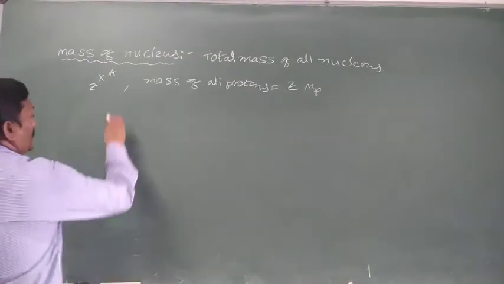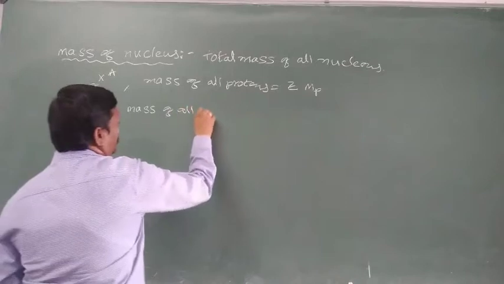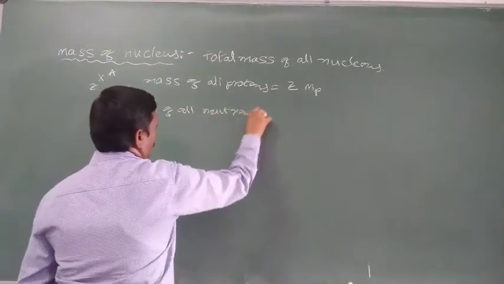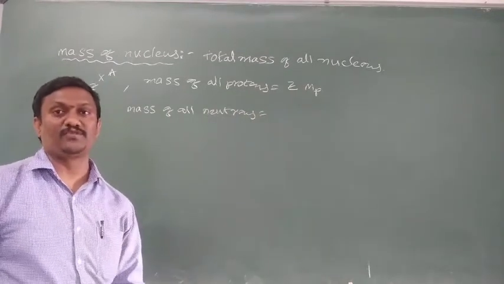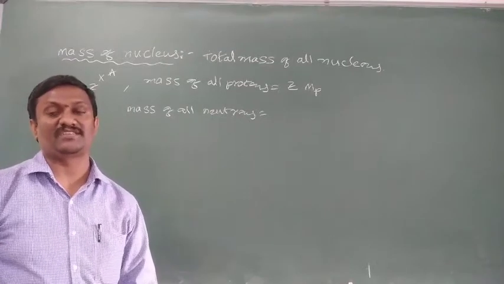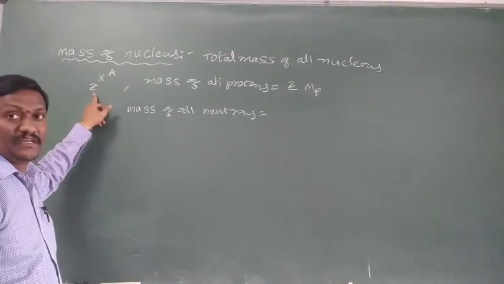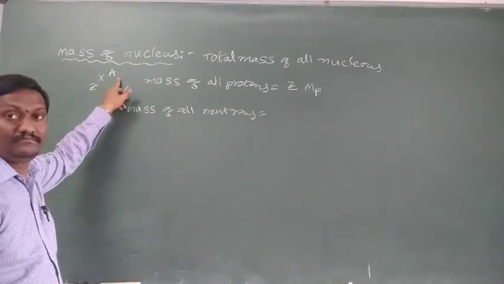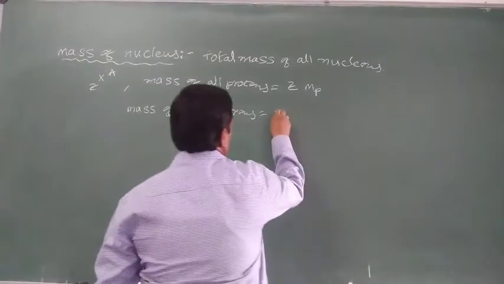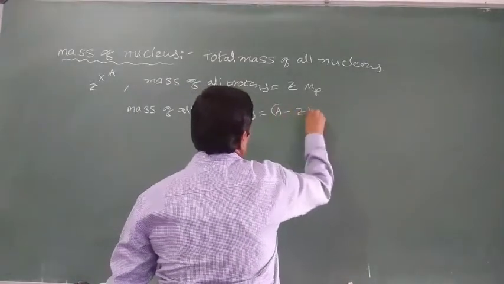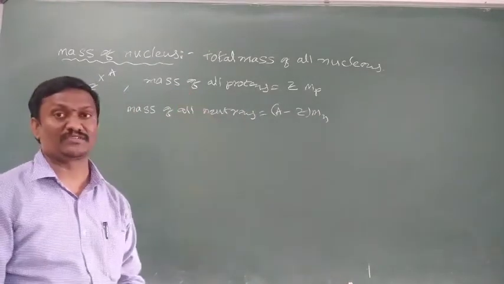Next, what about the total mass of all neutrons? The mass of one neutron is mn, the mass of two neutrons is 2 mn, and so on. In the case of the nucleus X with Z and A, Z is the atomic number and A is the mass number. The number of neutrons is A minus Z, so the total mass of all neutrons is A minus Z times mn. That is the total mass of all protons and the total mass of all neutrons.